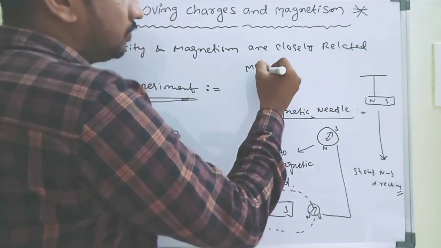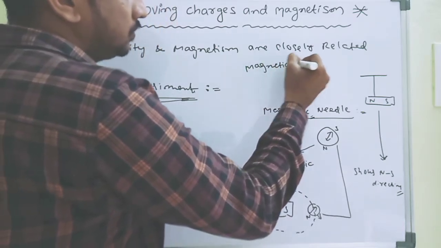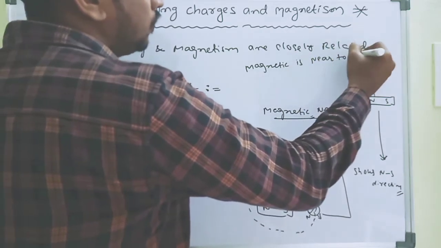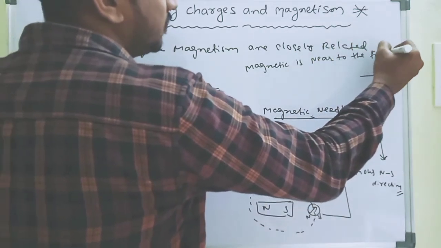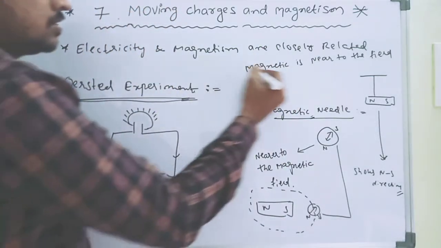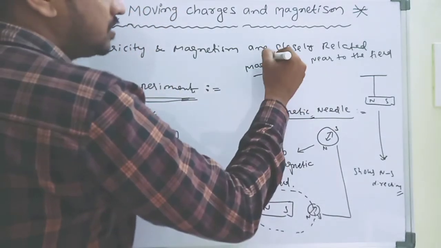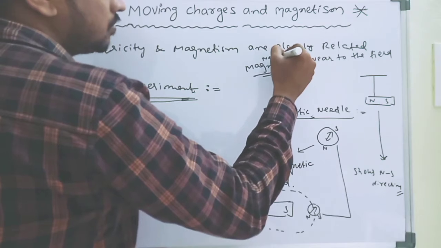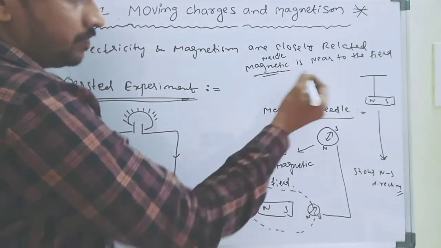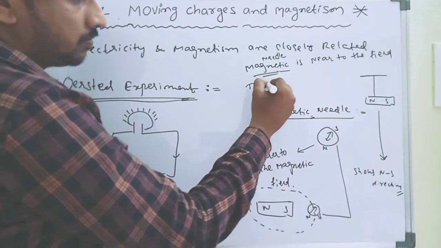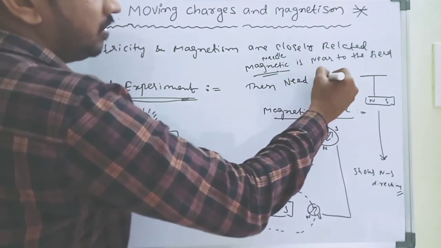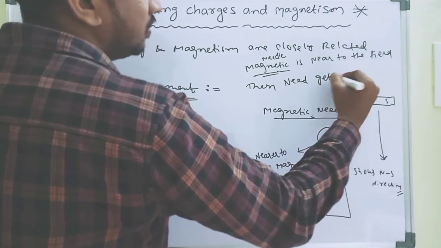When the magnetic needle is nearer to the magnetic field, then the needle gets deflections.